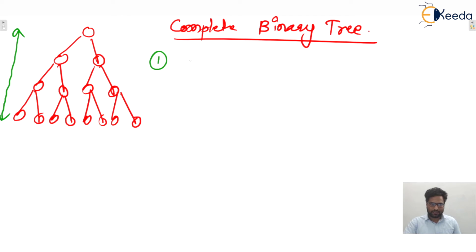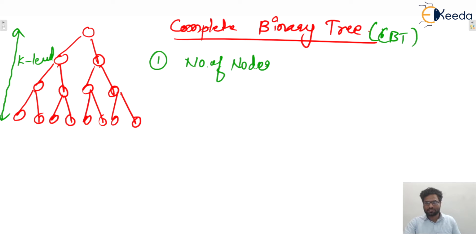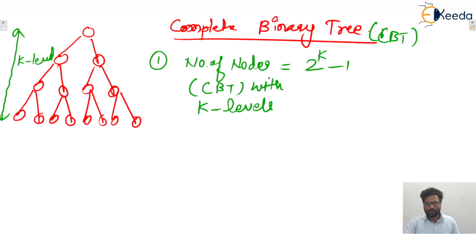So if the number of levels is k, then we can generalize the number of nodes in a complete binary tree. Remember, in short I'm writing CBT, which represents complete binary tree. With k levels, the number of nodes will be 2 raised to power k minus 1. For example, in this question k is 4, so 2 raised to power 4 minus 1 is 15. 15 will be the correct answer, isn't it?